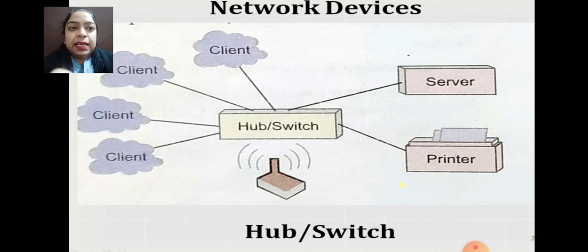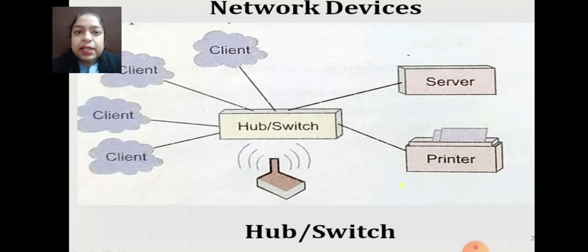See in this figure, there is a hub and switch in the center, and in the surrounding you can see that there are four clients. It will provide the information to the clients. The hub or switch receives the information from the server, and also gives the same information to the printer.